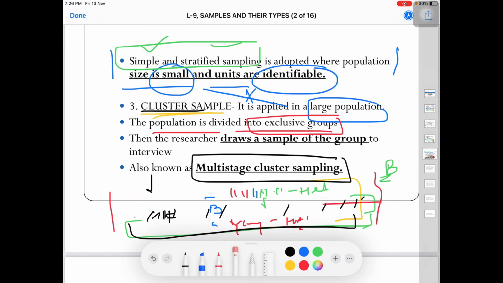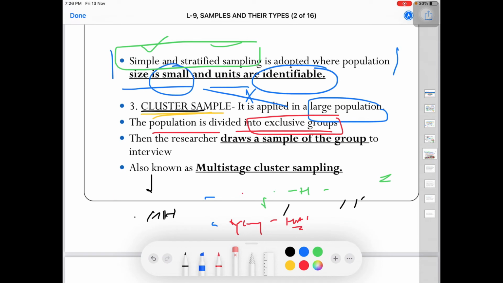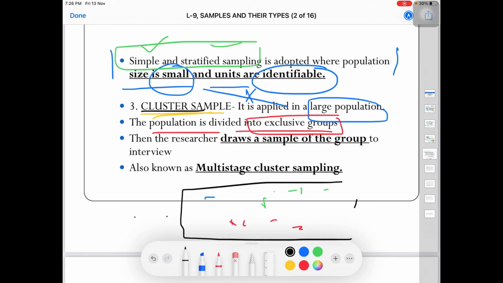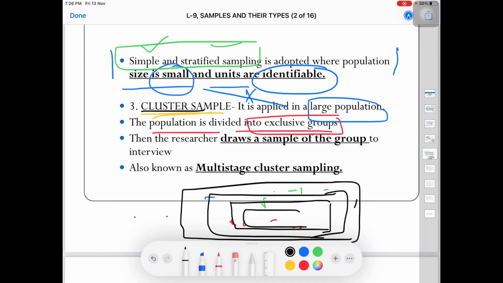Let's take another example to understand this in a better way. For example, I have to do research on the nationalized banks in India. So I have India as a country, then it is divided into multiple states, and these states are further divided into districts, then cities, and there are also villages. These are naturally occurring clusters which the researcher hasn't created.